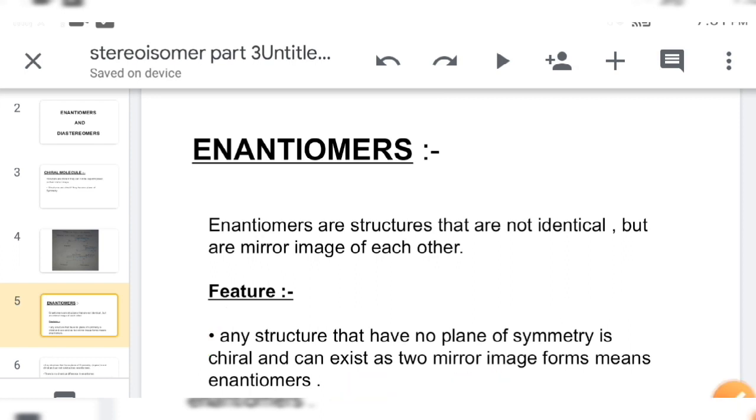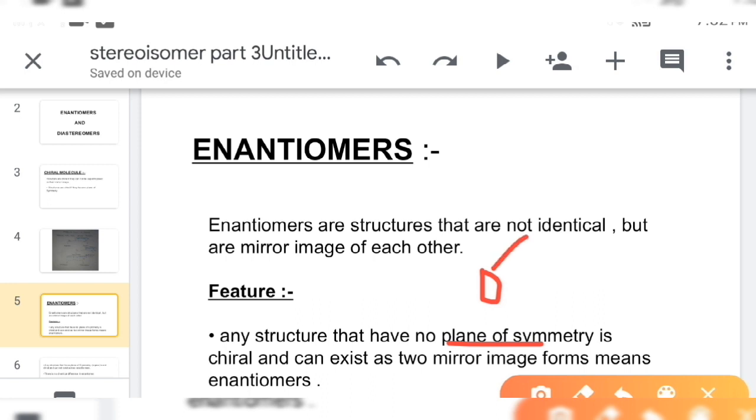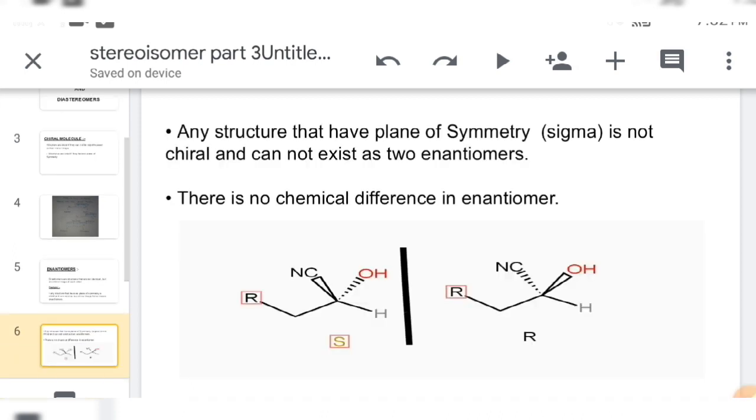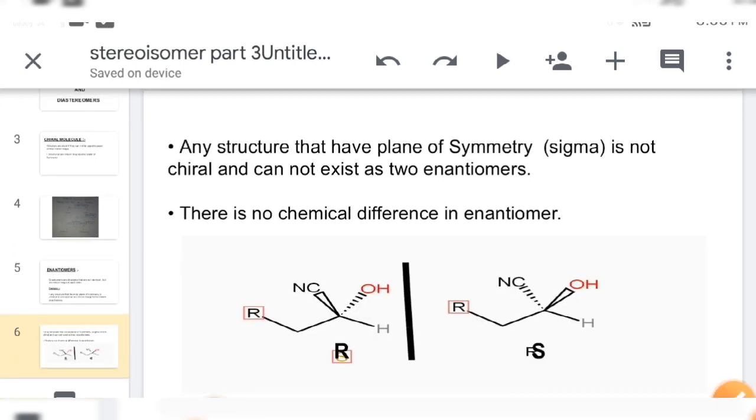So if any structure has no sigma, then that structure can exist as two mirror images and has enantiomers. Another point is, any structure that has a plane of symmetry, that is sigma, is not chiral and cannot exist as two enantiomers.